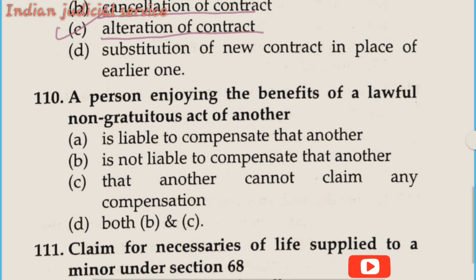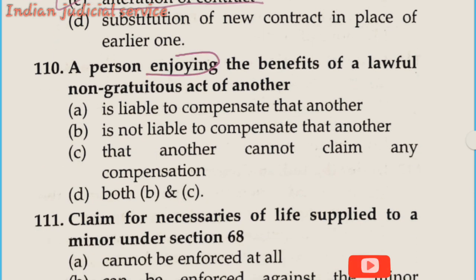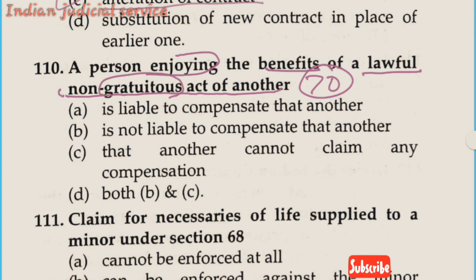Now question number 110. A person enjoying the benefits of a lawful non-gratuitous act of another. This question is related to section 70. Another important word here is gratuitous, and this question deals with non-gratuitous acts of another.